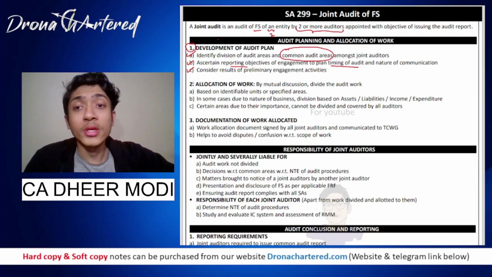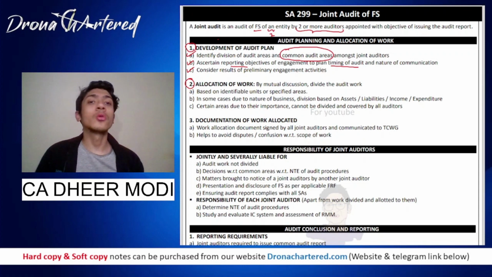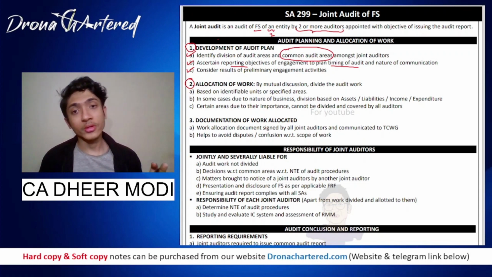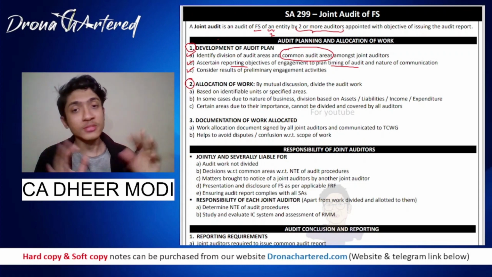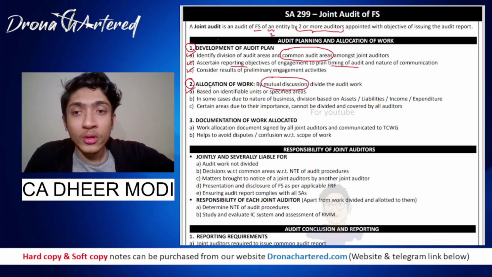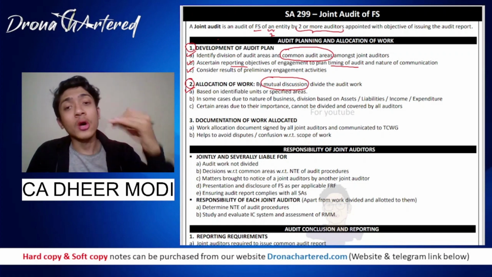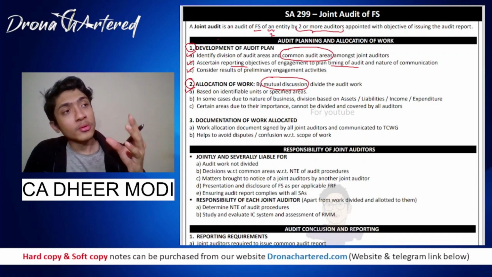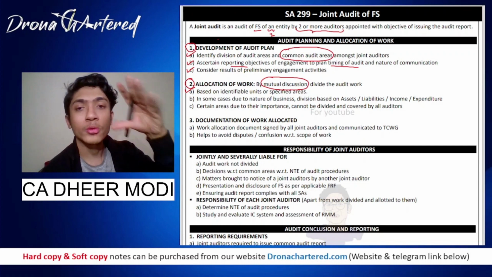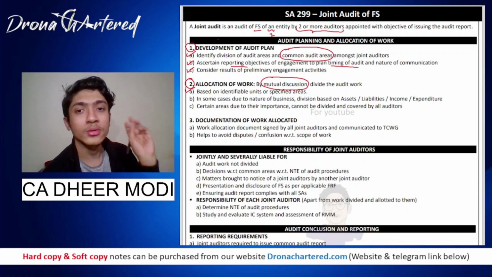Now next is allocation of work. By mutual discussion you will divide the audit work. If there are two auditors or three auditors, you will decide which auditor is doing which part, based on mutual discussion. What does your first point say? Based on the identifiable units or specified areas, that is how the work will be divided. It can be possible that one company has three separate units, and each unit caters to a different customer.